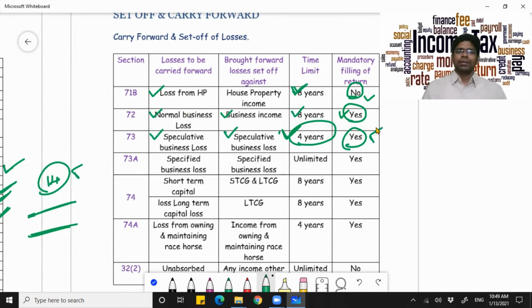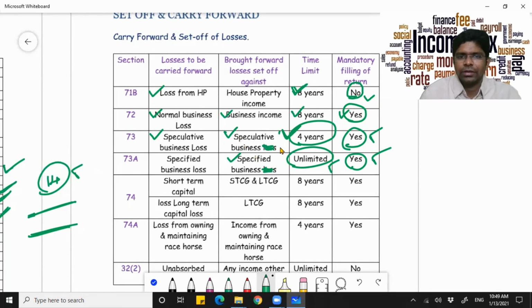Coming to the specified business loss, whatever is brought forward, you can only set off against specified business income only. And the time limit for which you can carry it forward is unlimited. And the return, you have to compulsorily file it.